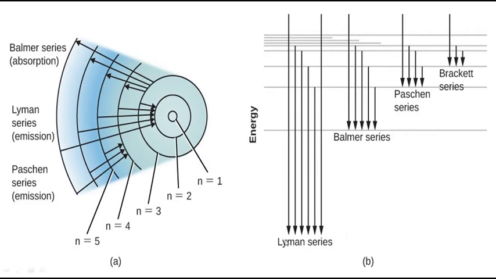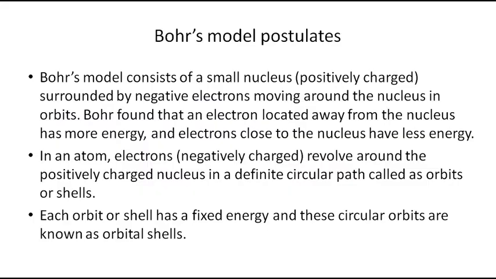So the Lyman series falls in the UV region, the Balmer series falls in the visible region, and the Paschen series falls in the near infrared region. Okay, near infrared, middle infrared, then far infrared. So each region corresponds to a particular wavelength. This is called the hydrogen spectrum.